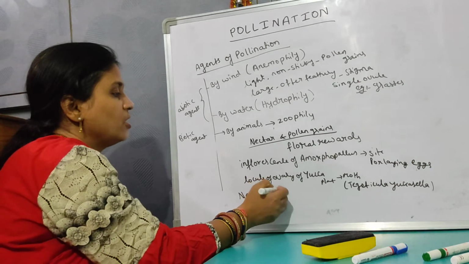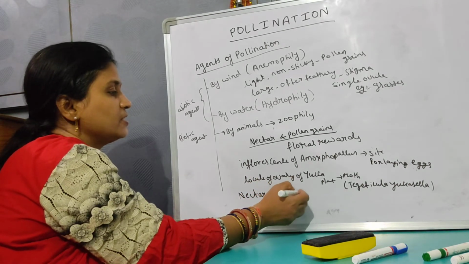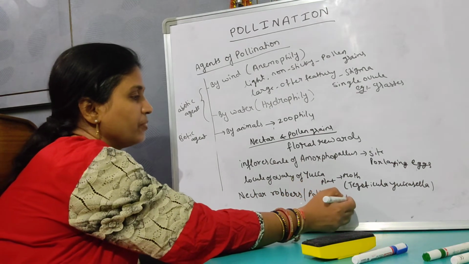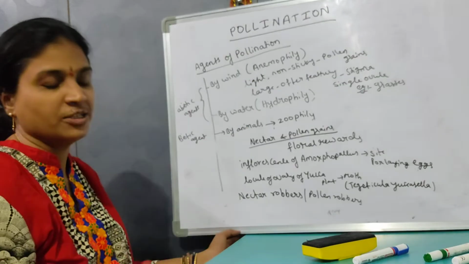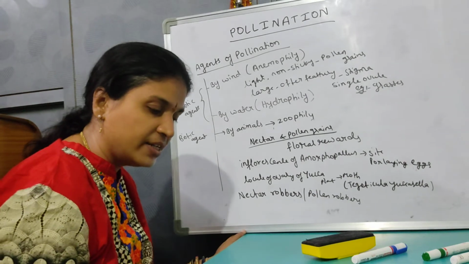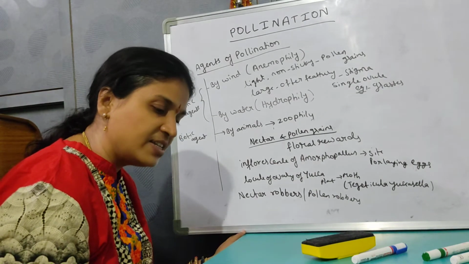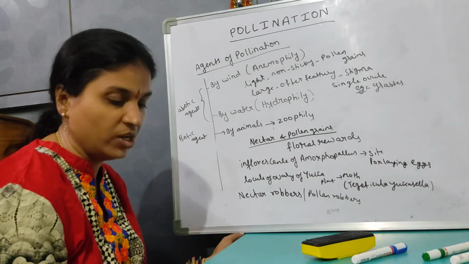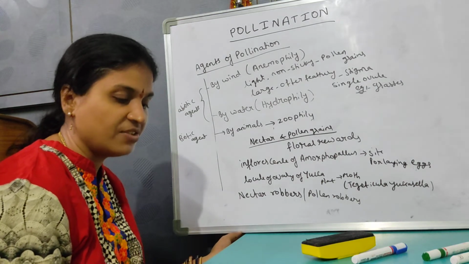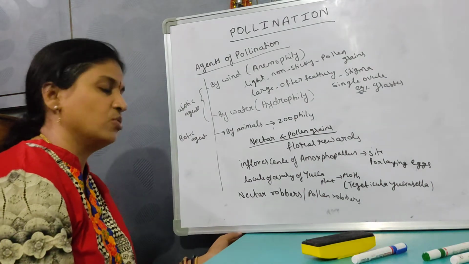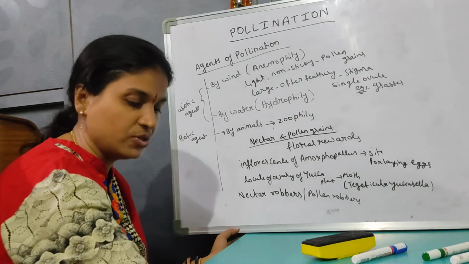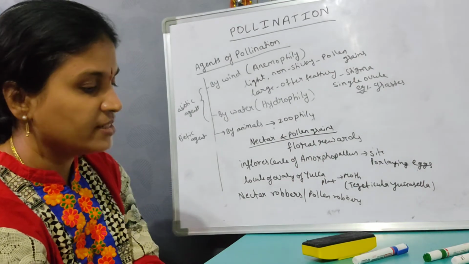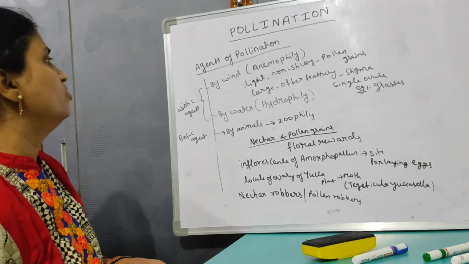Nectar robbers or pollen robbers, where they are not helpful to plants, but they just take the pollen grains and nectar. Many insects may consume the pollen or the nectar without bringing about pollination. Such floral visitors are referred to as pollen or nectar robbers. So some species are there also. And then this is about the pollination.